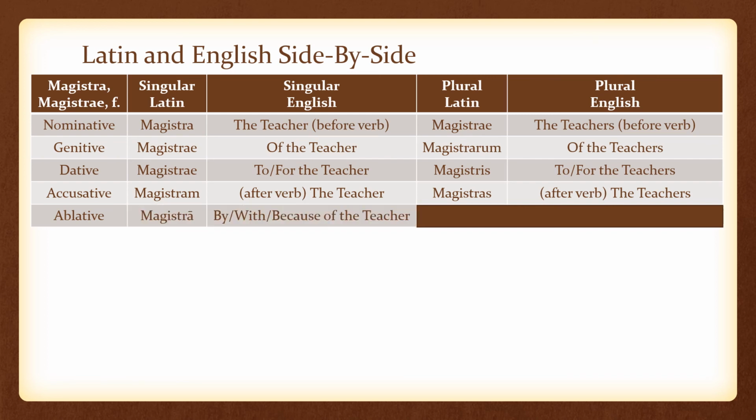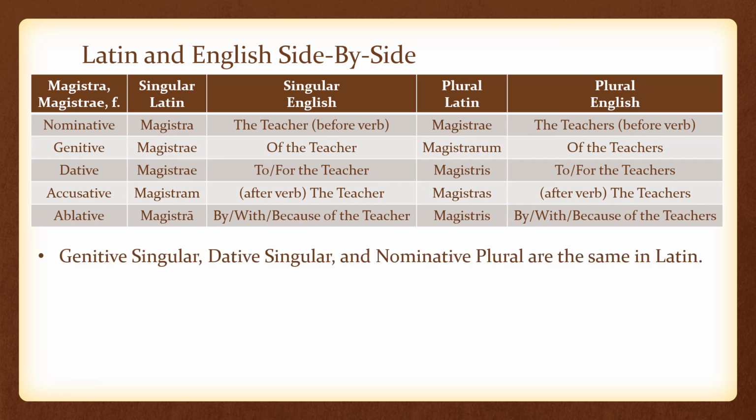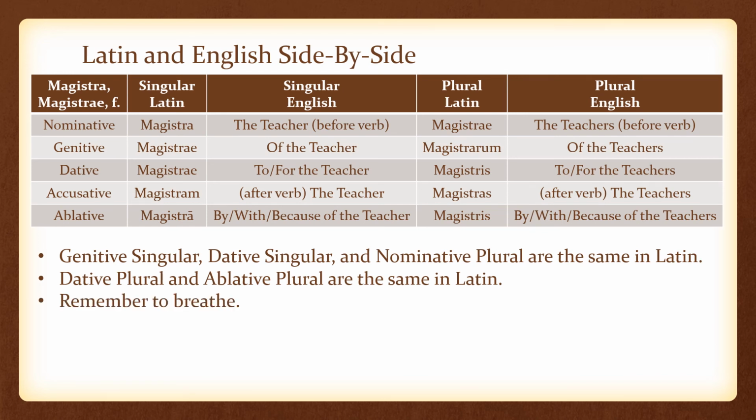Ablative singular, magistra, long a, by, with, because of, or from the teacher. And ablative plural, magistris, by, with, because of, or from the teachers, plural. You may have noticed that the genitive singular, the dative singular, and the nominative plural are the same in Latin for this particular noun. Dative plural and ablative plural are also the same for this particular noun in Latin. Remember to breathe.